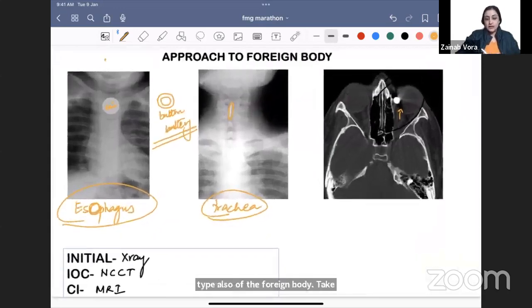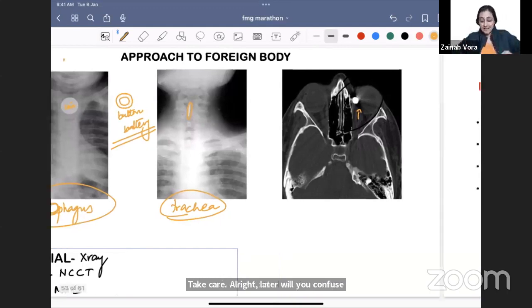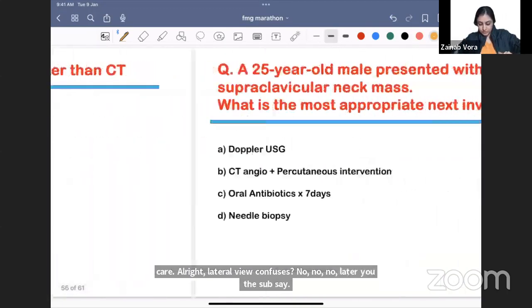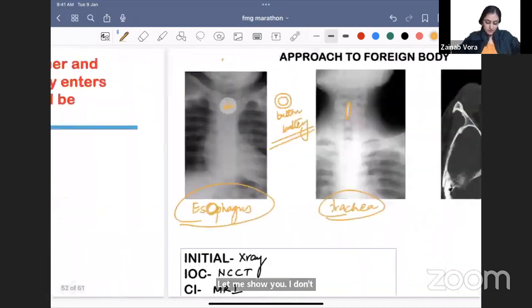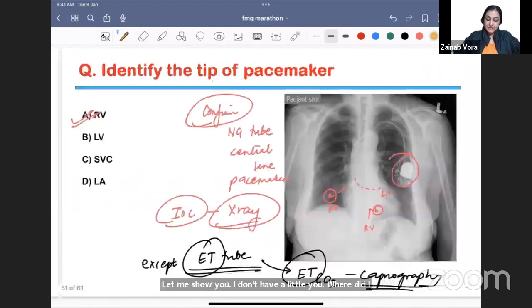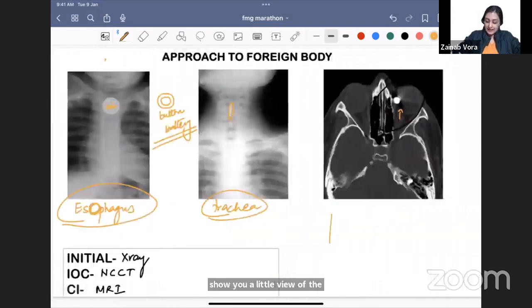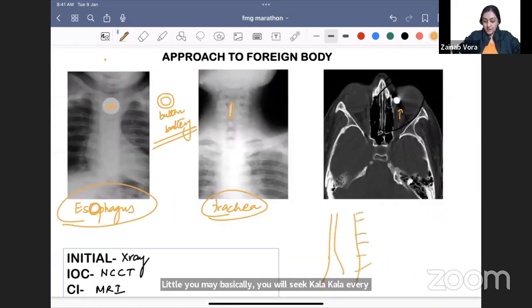Okay? Does the lateral view confuse? No, the lateral view is the easiest. Let me show you. I don't have the lateral view. Where did I show you the lateral view of the X-ray? In the lateral view, you will see the black airway and behind it the soft tissue. Here you will see the vertebrae, right? So if you see the coin is in the black airway, it is in the trachea. If you see it behind the trachea, it is in the esophagus. So the lateral view will not confuse. They'll not even give you that. They'll give you frontal only. Okay?